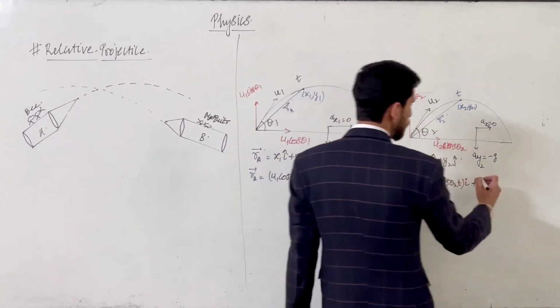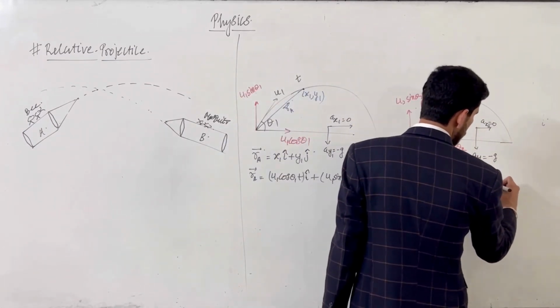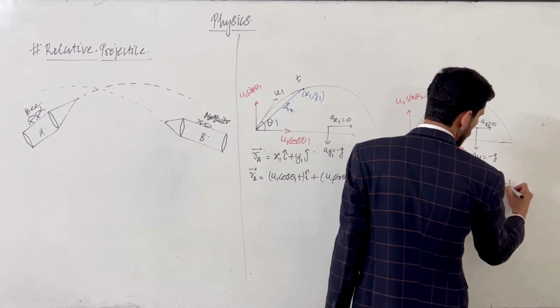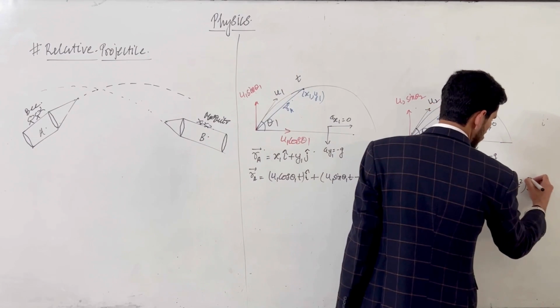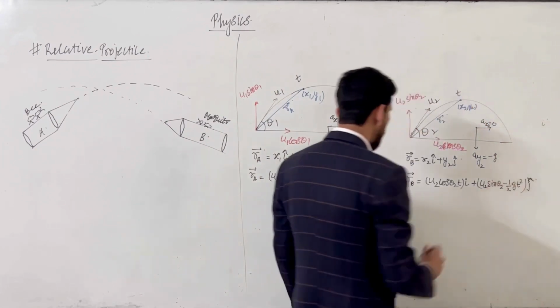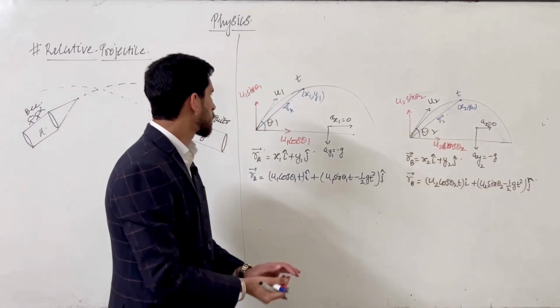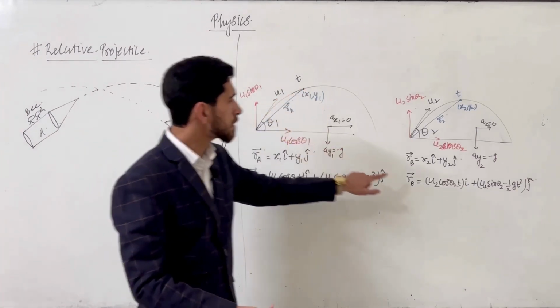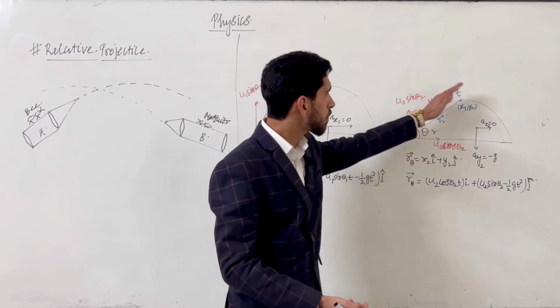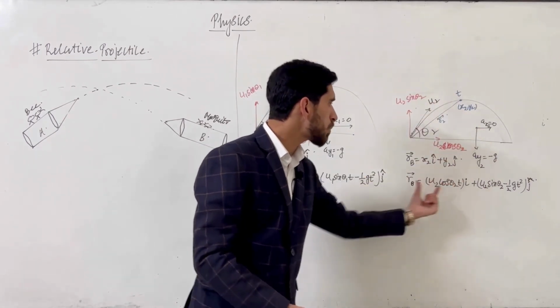That will be u2 sin theta 2 t minus half g t square j cap. So these are the coordinates, or the position vectors, of the first body and the second body at an instant t.